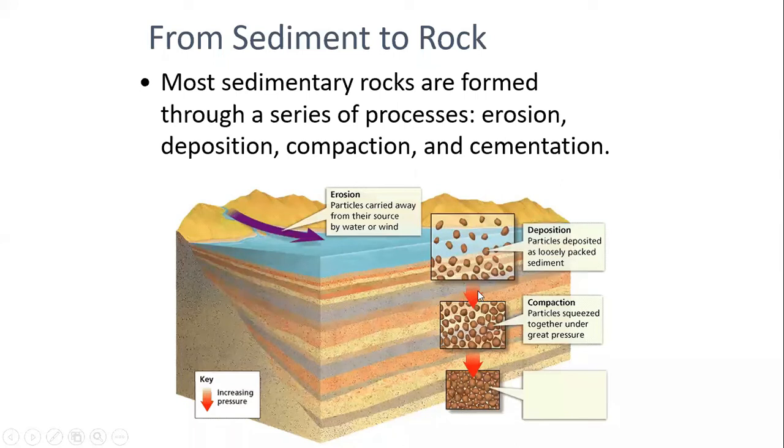You can see a deposit, and they will compact due to pressure. After compaction, there will be cementation. This process is called sedimentation. That is erosion, deposition, compaction, and cementation. In detail, we will be studying in the actual topic sedimentary petrology. This will be taught by Hanamohan sir.